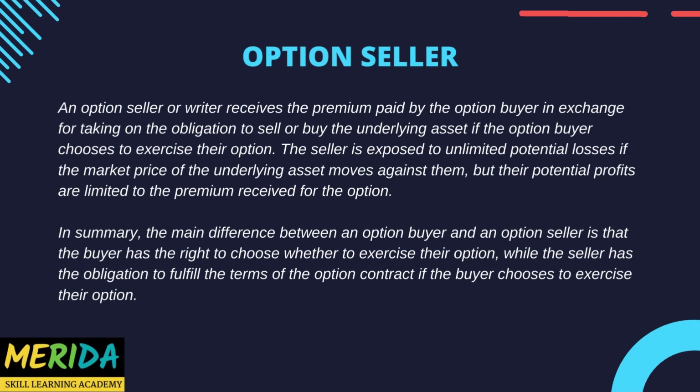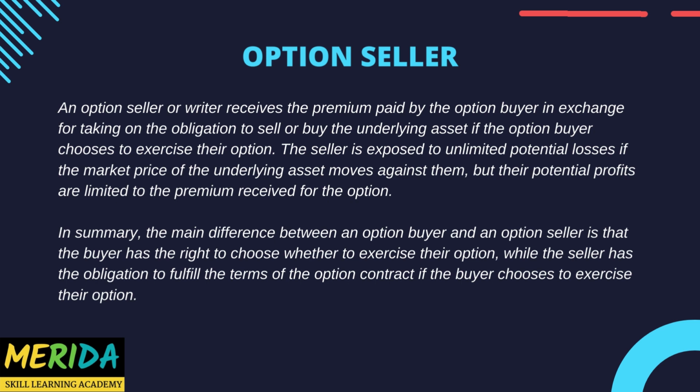An option seller or writer receives the premium paid by the option buyer in exchange for taking on the obligation to sell or buy the underlying asset. If the option buyer chooses to exercise their option, the seller is exposed to unlimited potential losses if the market price of the underlying asset moves against them, but their potential profits are limited to the premium received for the option.